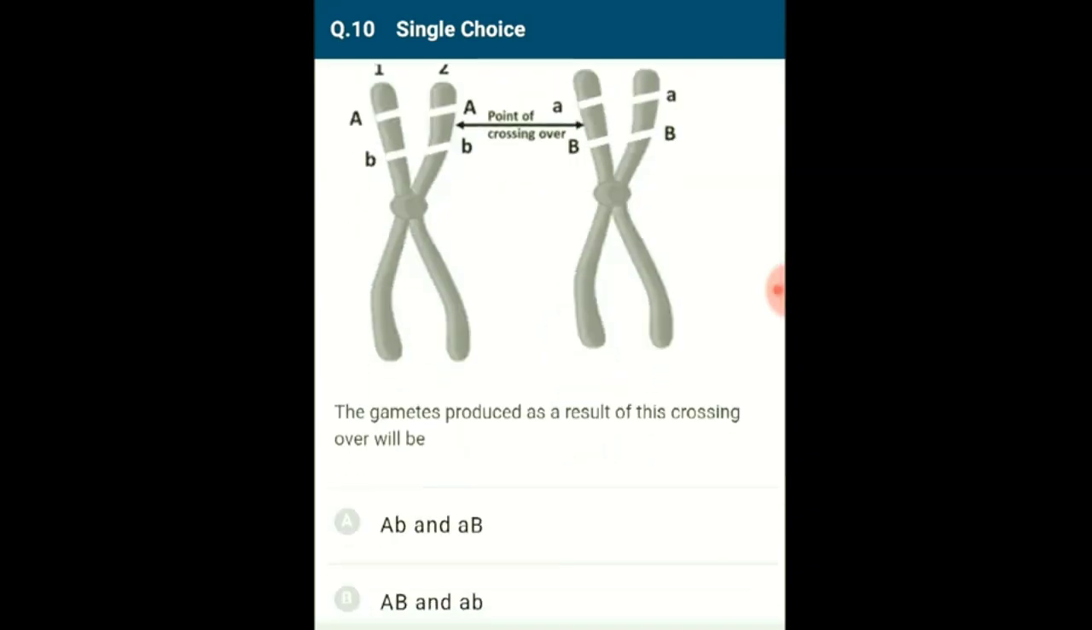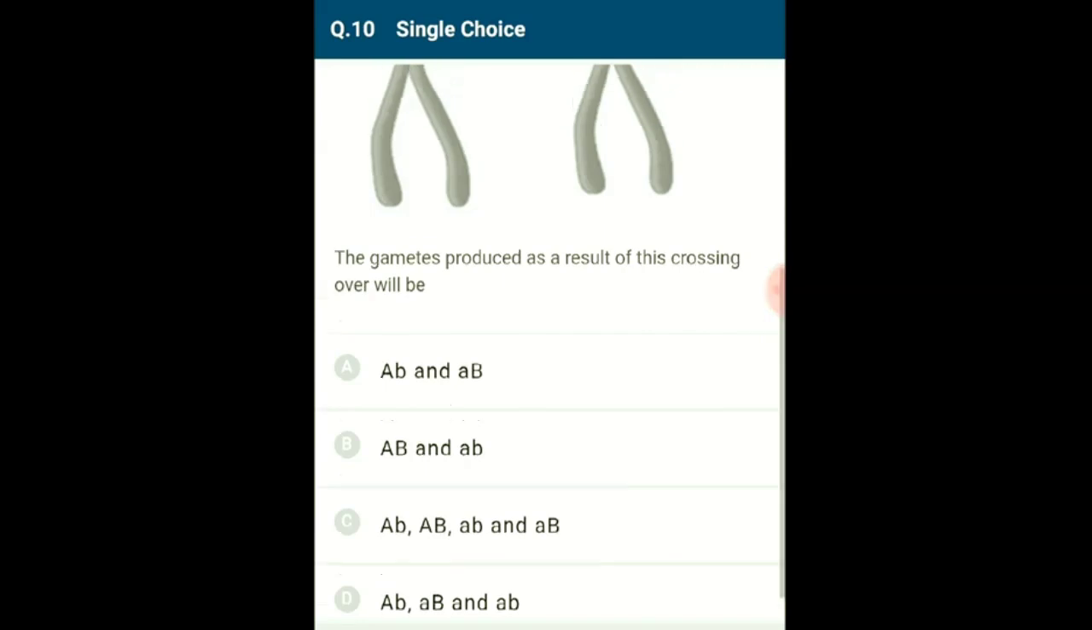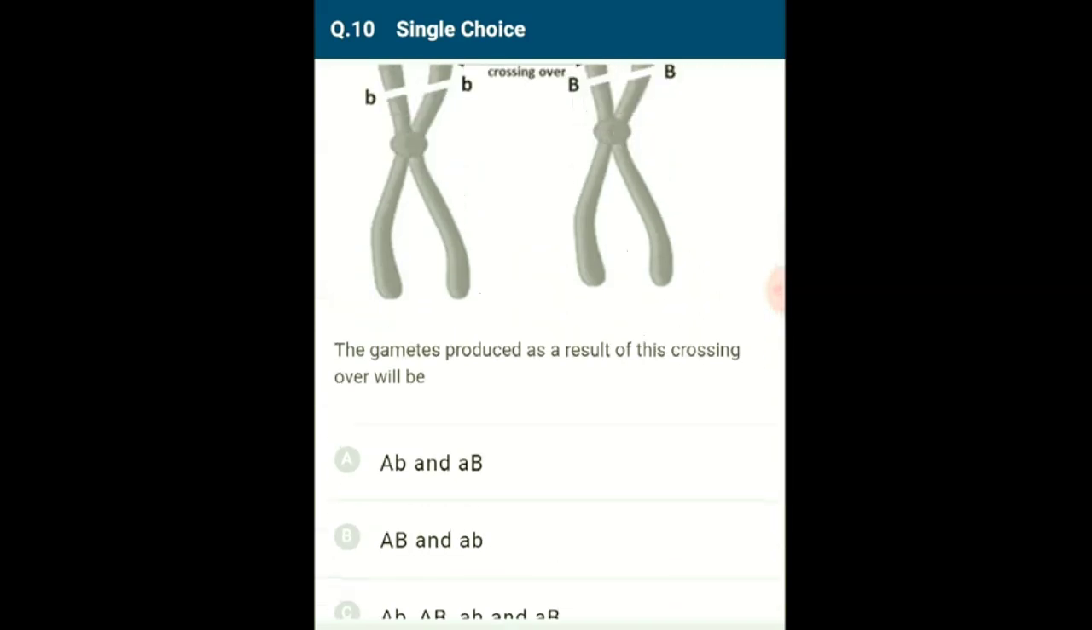The gamete produced as a result of this crossing over will be. Crossing over occurs between non-sister chromatids of homologous chromosomes during pachytene phase of meiosis 1. In this example, after crossing over, chromosome number 1 will have one chromatid with capital A small b and another chromatid with capital A capital B. Chromosome number 2 will have one chromatid with small a small b and another chromatid with small a capital B.